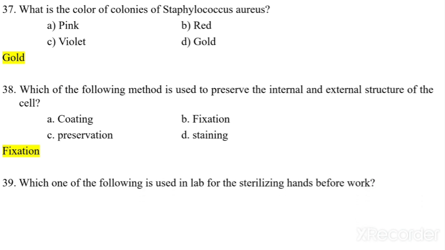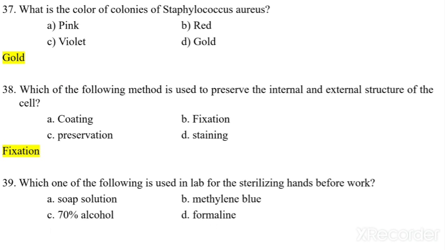Which one of the following is used in the lab for sterilizing hands before work? Now see, in lab we are working with the microorganisms. So before starting our work, what sterilizer are we using for the hands? Soap solution, methylene blue, 70% alcohol, or formalin? 70% alcohol we are using.